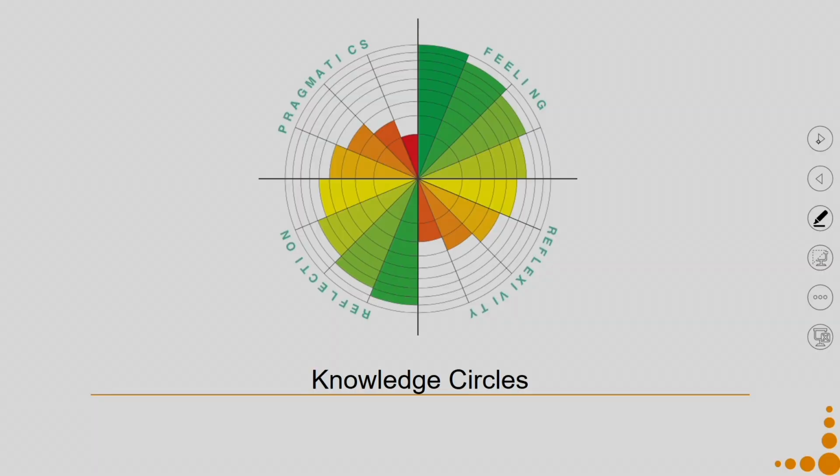Hence, this tool has the knowledge circles, which try to identify how people learn, how people build up their knowledge, how people make meanings. So again, 4 parameters: on the basis of feelings, pragmatics, reflection and reflexivity. So, that was all about the tools which are more holistic in nature.